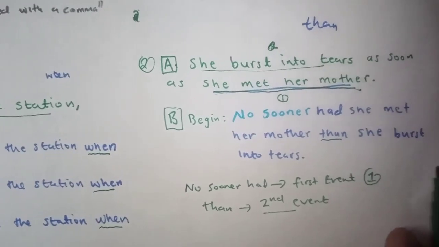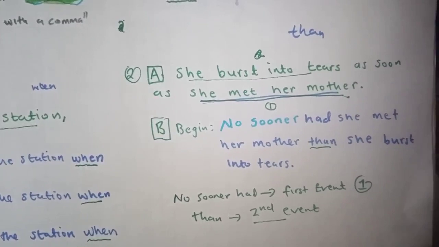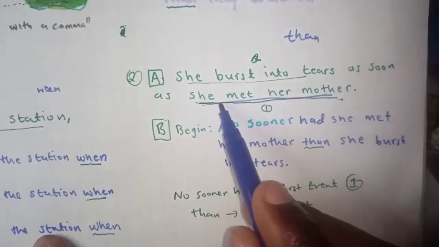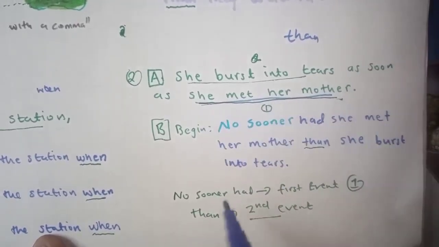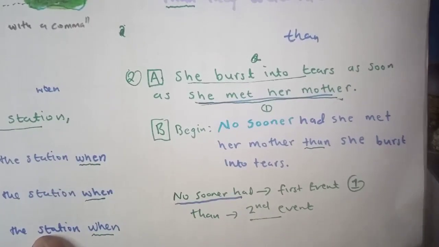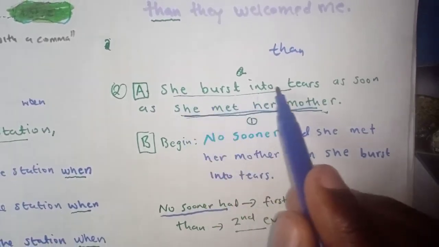Okay, so here always try to look at the question nicely and say which event happened first. She burst into tears as soon as she met her mother. So this means that she met her mother first, and then the second event happened. She burst into tears. So once you've identified the first event, so we've identified the first event is she met her mother, the first event goes with no sooner had. That's why we started no sooner had.